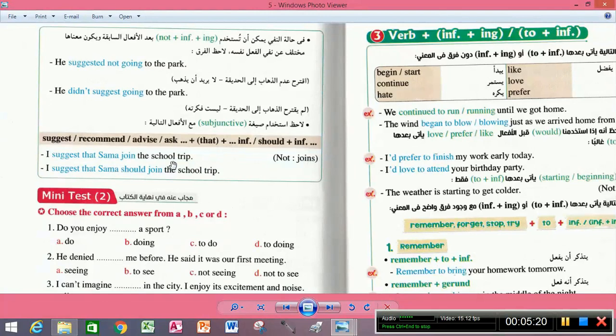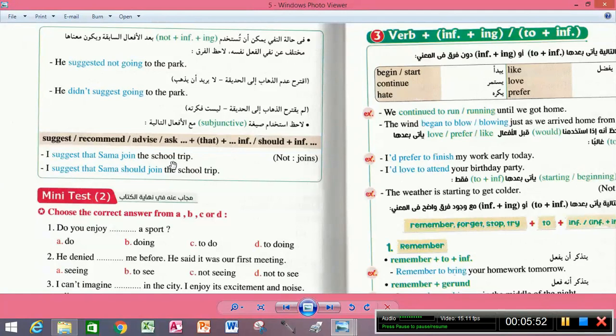Subjunctive. This is what suggest and recommend take. This is a form: suggest, recommend, advise, ask, that plus should plus infinitive. What do I mean? Let's see the example in order to understand. I suggest that Sama join the school group.